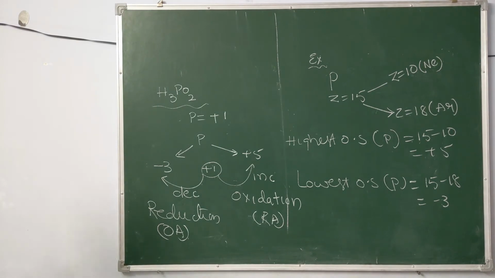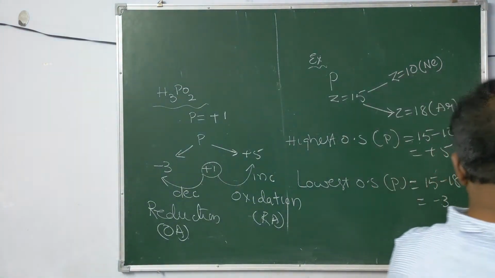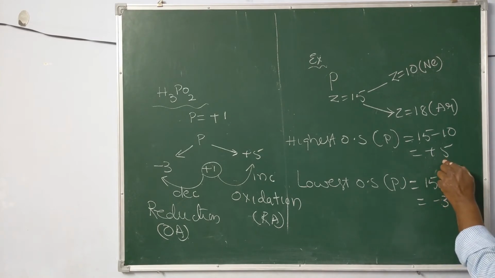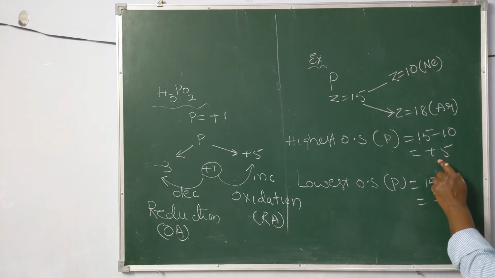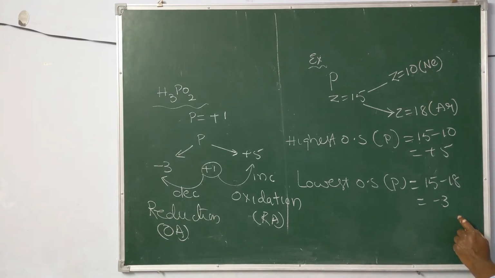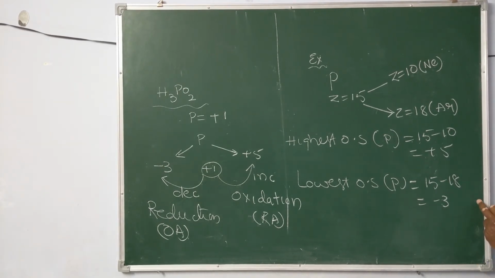So finally we say the species with the highest oxidation state has only the possibility to decrease its oxidation state, which means only the possibility to undergo reduction, which means it acts as only an oxidizing agent. The species with the lowest oxidation state should increase its oxidation state, should undergo oxidation, and act as a reducing agent.